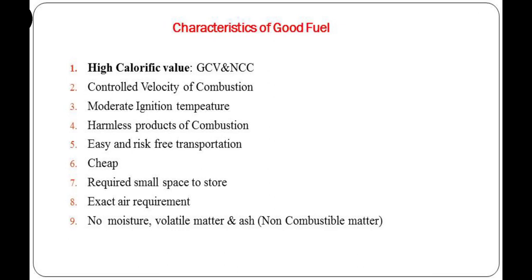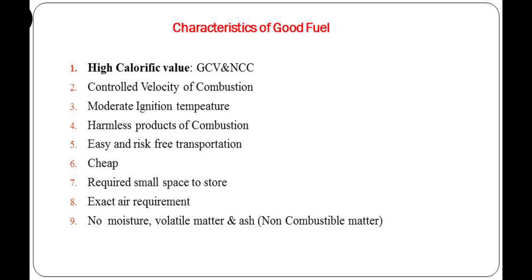So when we decide the quality of fuel, the percentage of moisture, volatile matter and ash should be low. If fuel contains a high percentage of water, then the heat energy provided for the combustion will be utilized for water evaporation. Same thing is about volatile matter. The volatile matter content for fuel should be minimum.